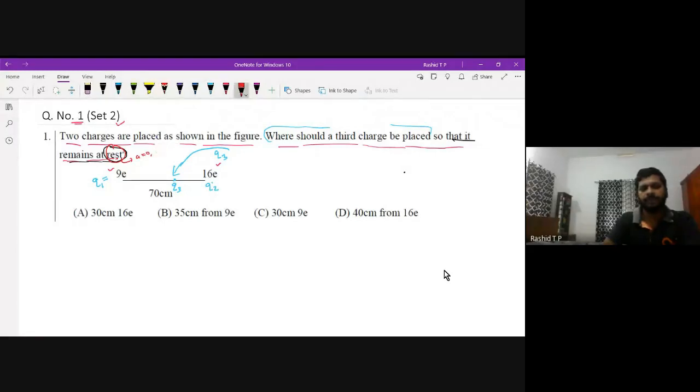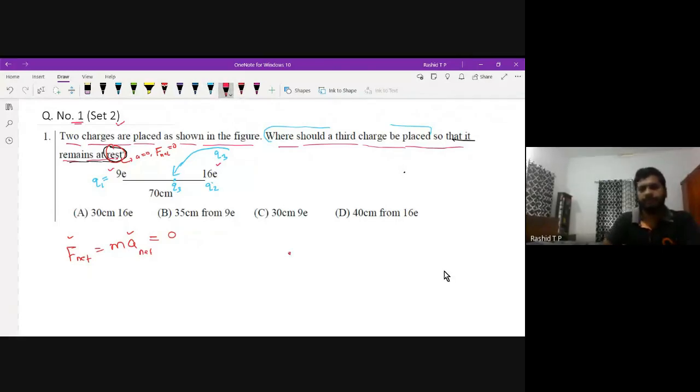Net force, F net, on that particle should be 0, because F net means mass into net acceleration. Simply, we can say that F is equal to ma. That should be 0, which means acceleration is 0. Acceleration 0 means the force should be 0. The net force acting on that charged particle Q3 should be 0.